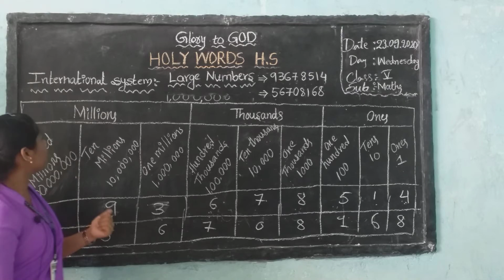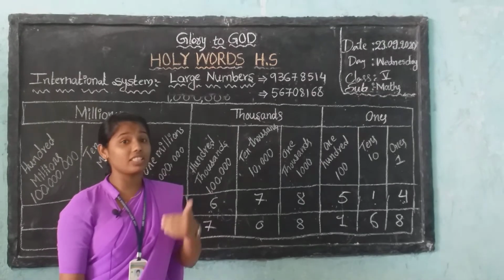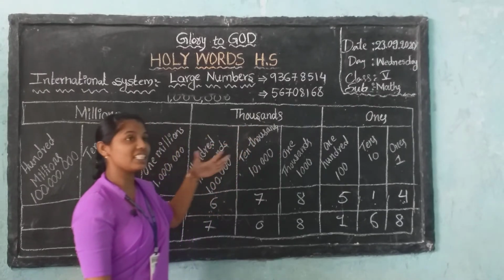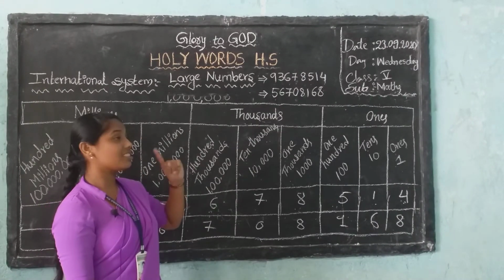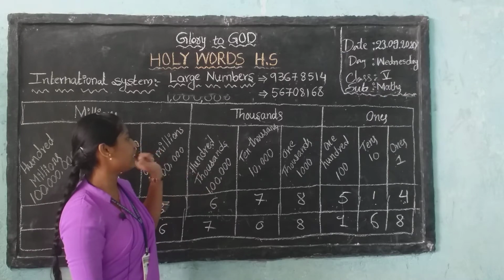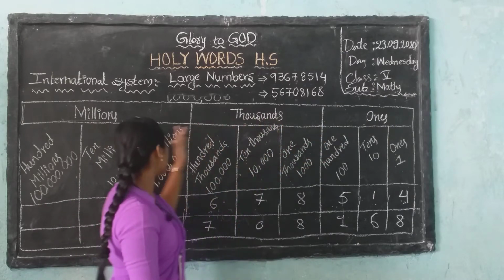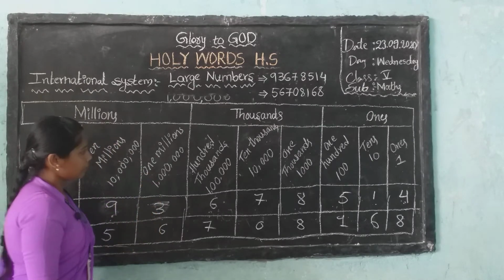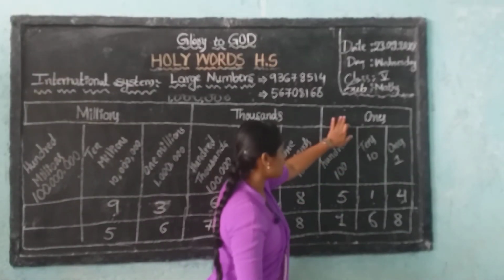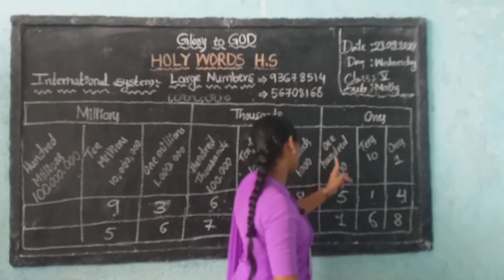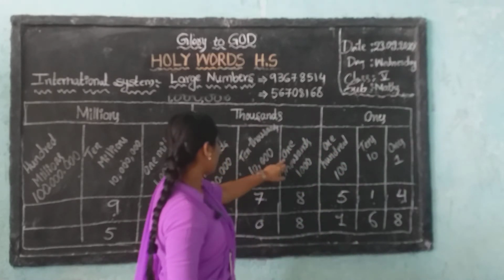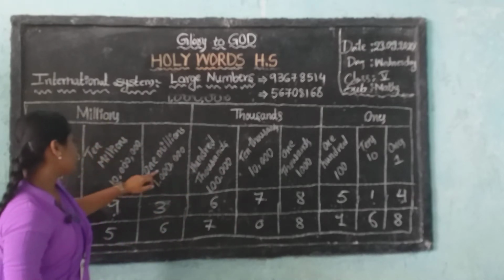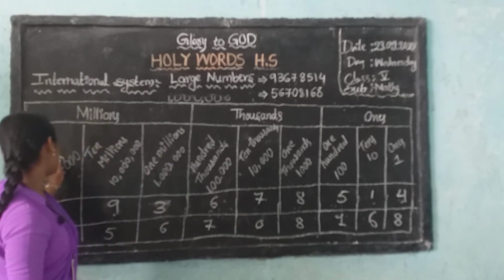What is the difference between the international system and our system? In the Indian system, we have ones, thousands, lakhs, crores. In the international system, we have ones, thousands, millions. So there is some small difference. Listen carefully: ones, tens, hundreds, thousands, 10,000, 100,000, and millions: 1 million, 10 millions, 100 millions.